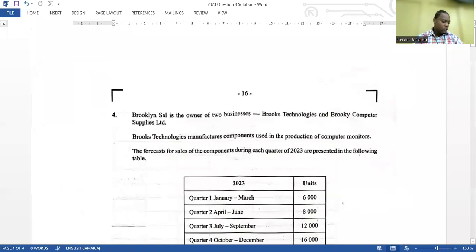As promised, I am doing the solutions to the 2023 POA paper. I'm at question 4, and question 4 is the question that some persons said they gave up on when they saw it. But let's look at the question. It's fairly doable and manageable, and so we're going to go through it.